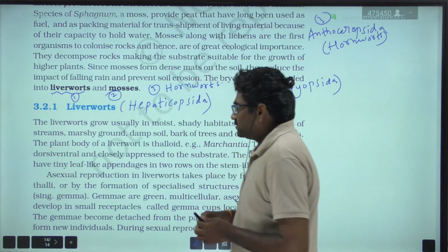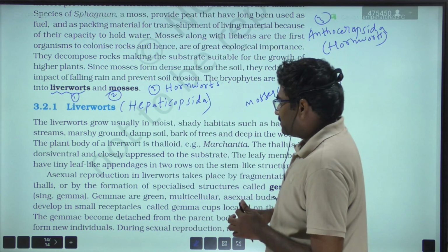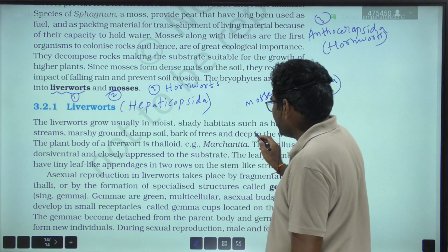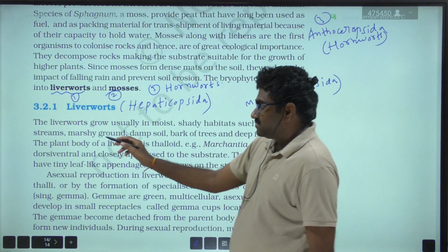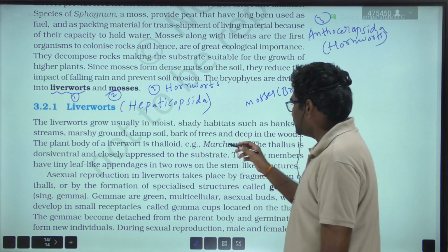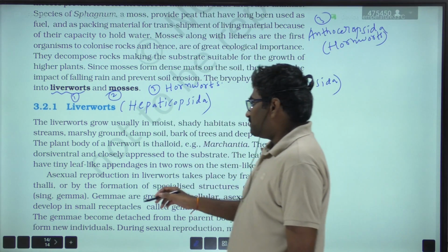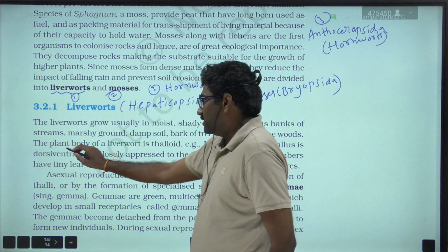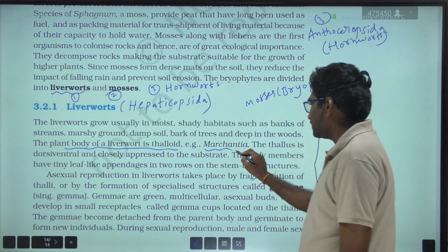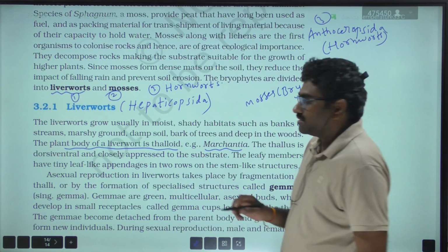So the liverworts grow usually in moist, shady habitats such as banks, streams, marshy ground, damp soil, bark of trees, and deep in the woods. The plant body of liverwort is thalloid. Very important. Example, Marchantia.